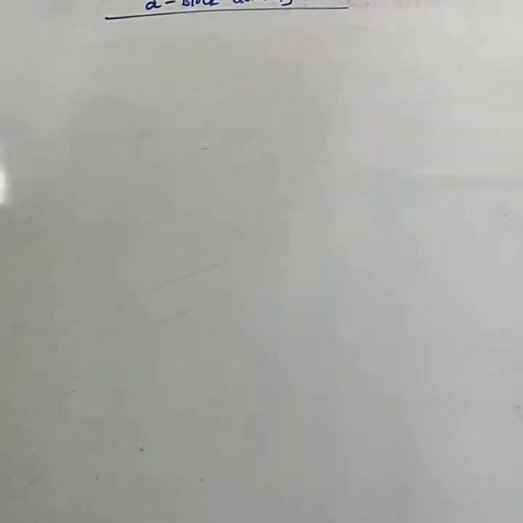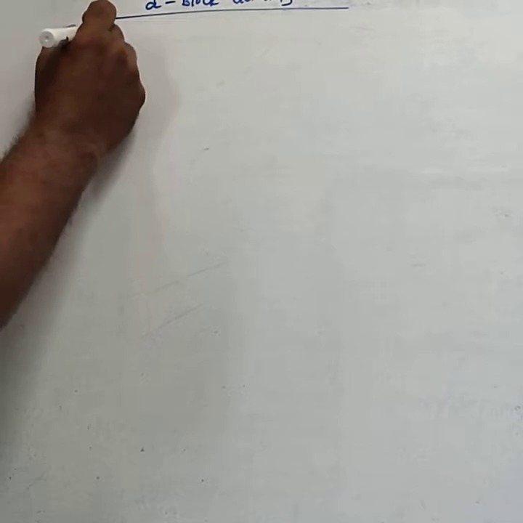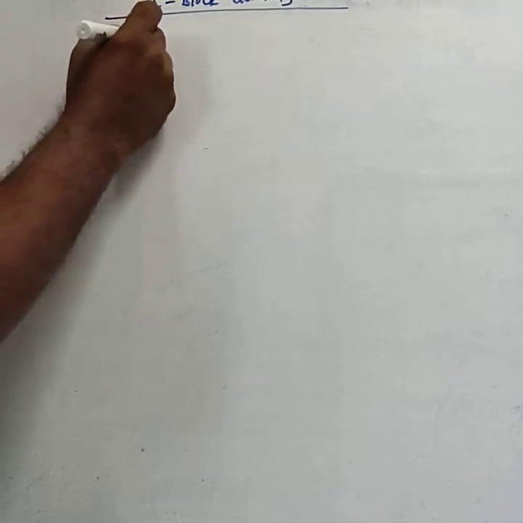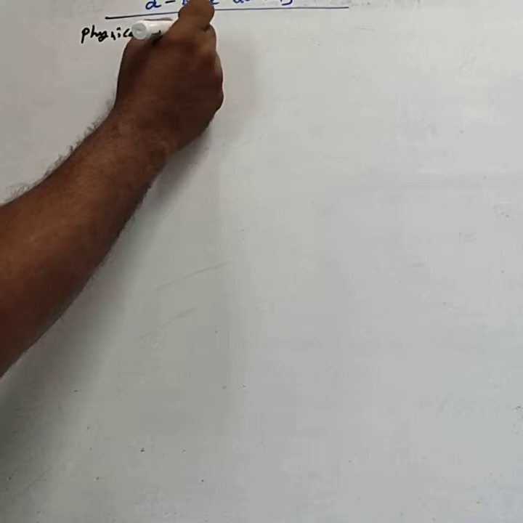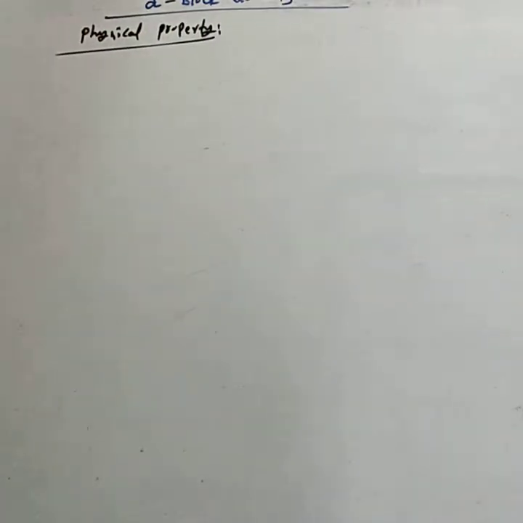Hello students, in the last class we discussed the classification of the d block elements and general electronic configuration. In this class you will study the second property, the physical property, of the d block elements or transition elements.